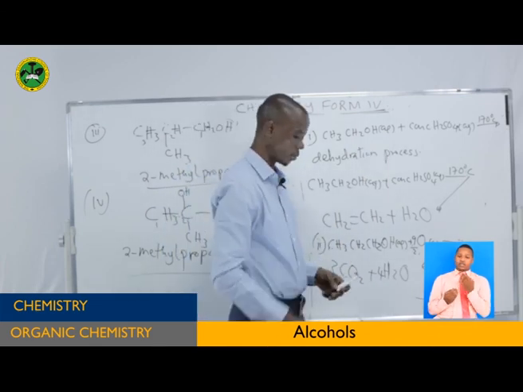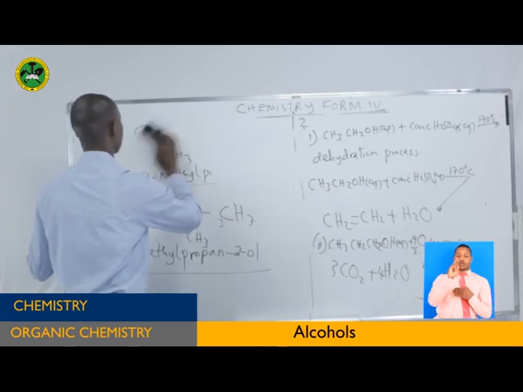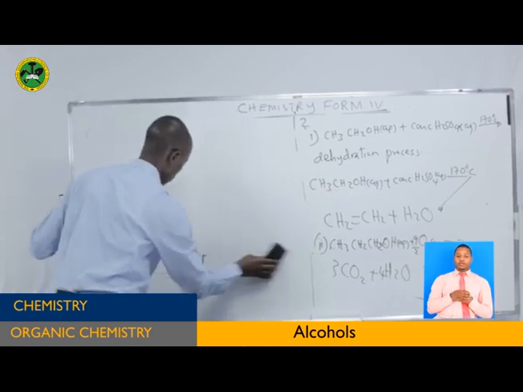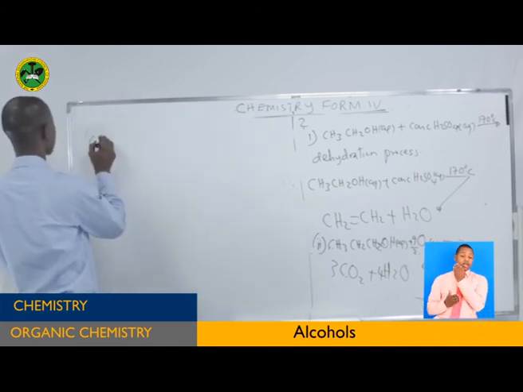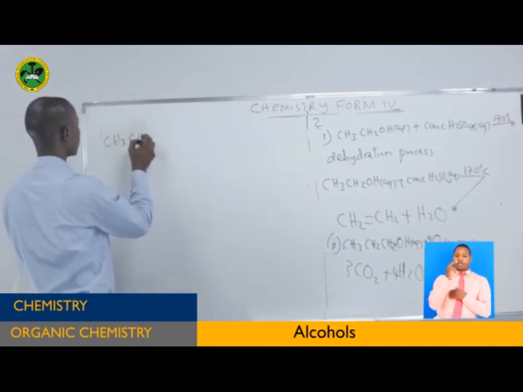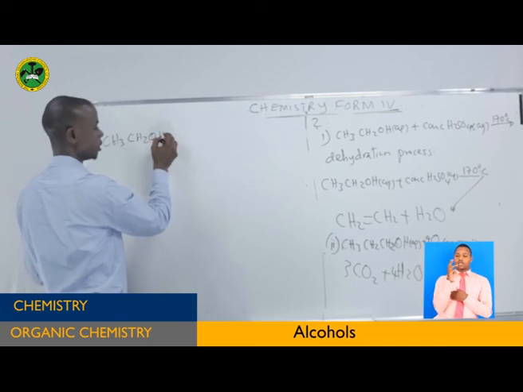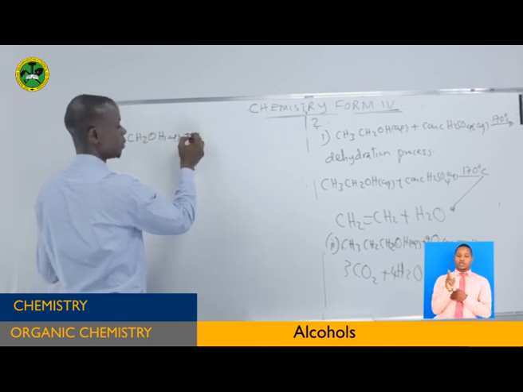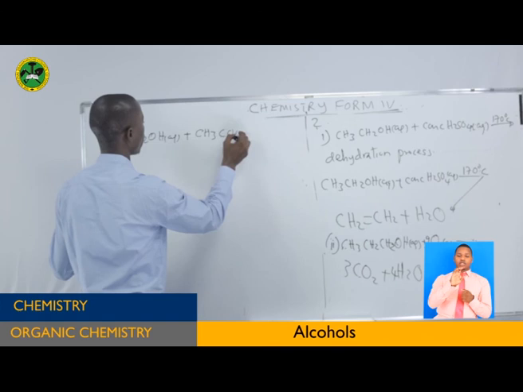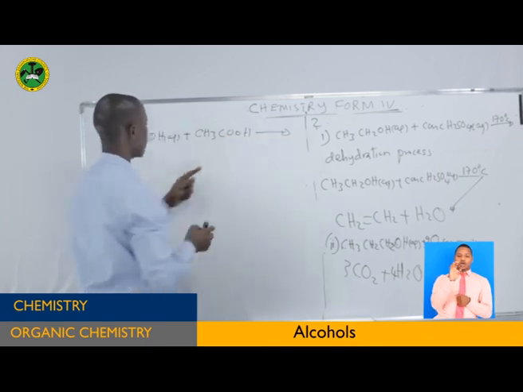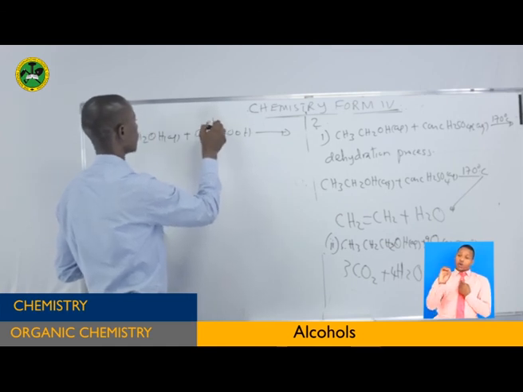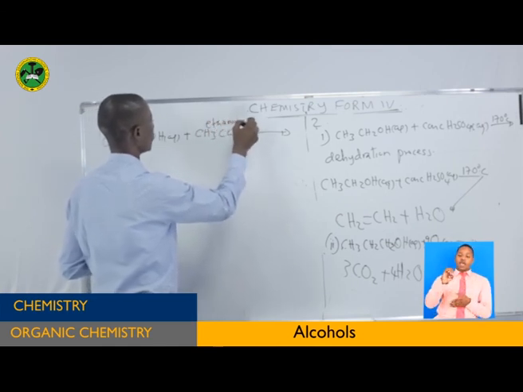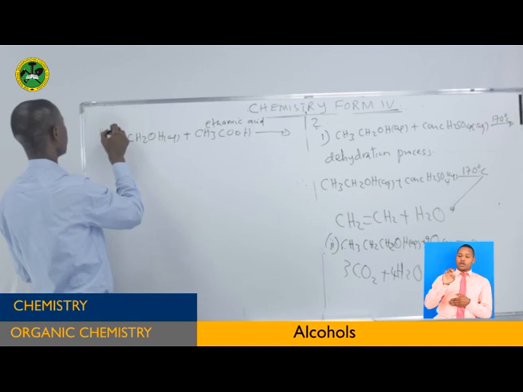Now another part of the question is to finish with that one. CH3CH2OH reacting with CH3COOH. Now this is called ethanoic acid, ethanoic acid. And this is ethanol.